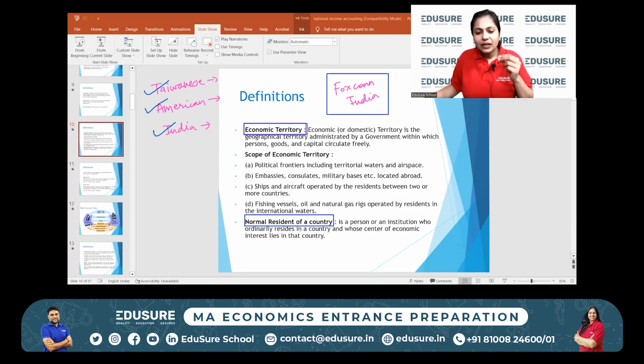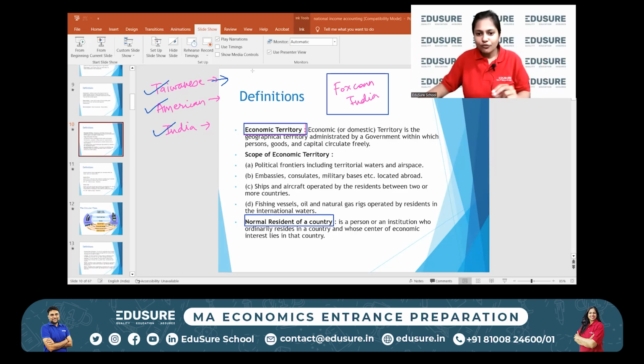So you could be a resident. So Taiwanese are residents of Taiwan, but they are running an operation outside of their home country. On the land of India, people from outside can do work. Mukesh Ambani may have a factory outside. Recently, it came in the news that Tatas are going to build a $4 billion semiconductor plant in the UK. So who owns it? In whose income should that semiconductor plant go? So that's why there is a difference between economic territory and normal resident.